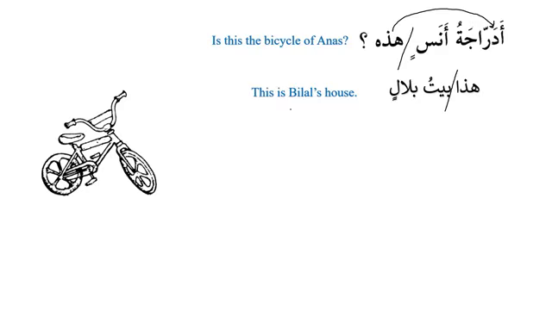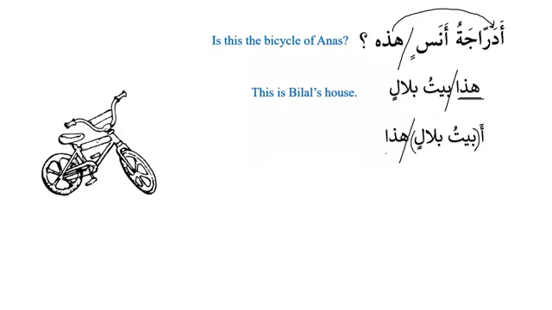But if I want to ask a question, how will I ask the question? Now look at the position of hada. Now the position of hada will change. It will become abaytu Bilalin hada. Now Ismul Ishara has to come after mudaf ilayh.